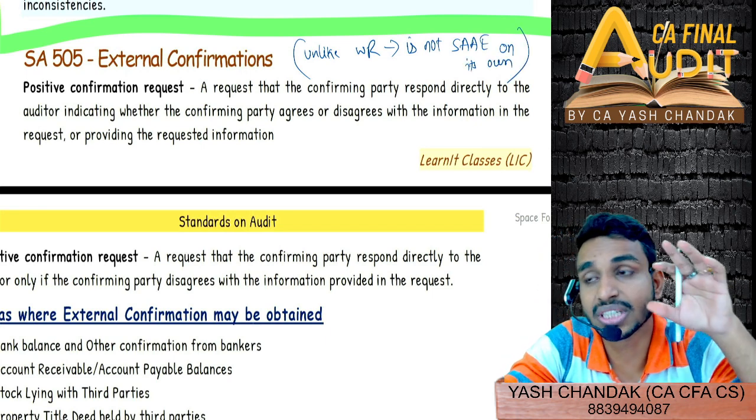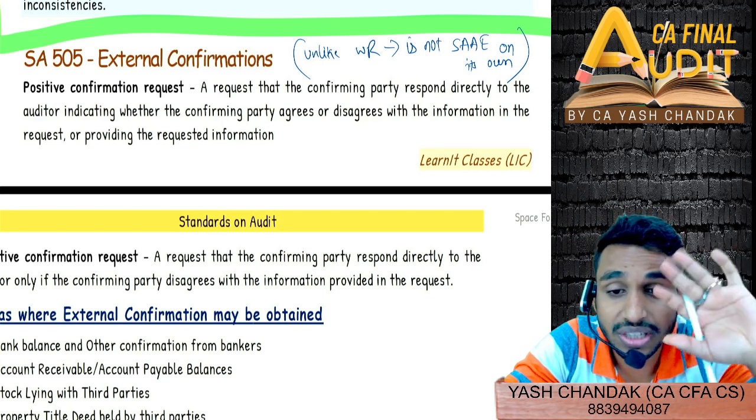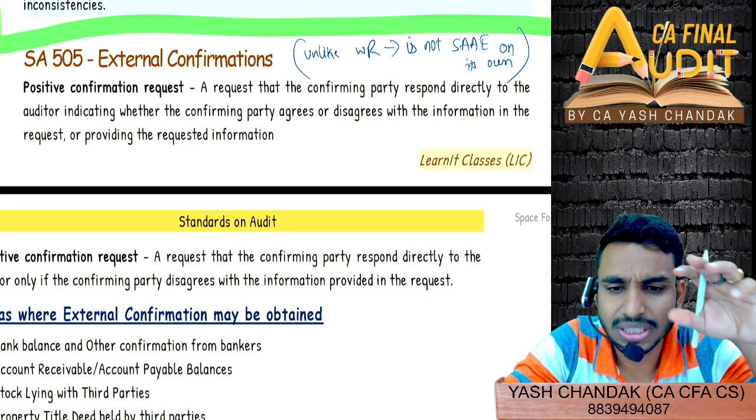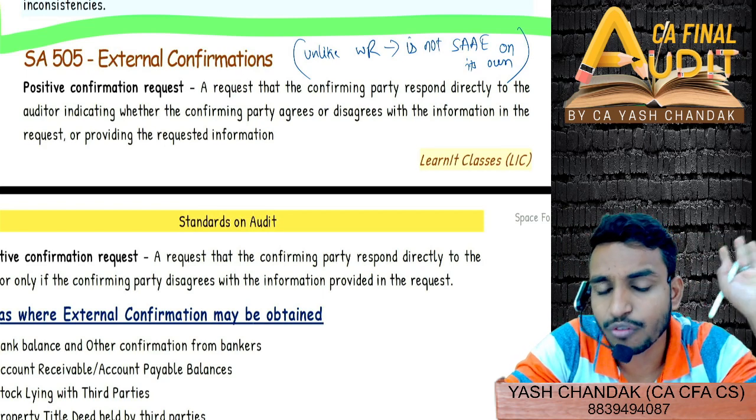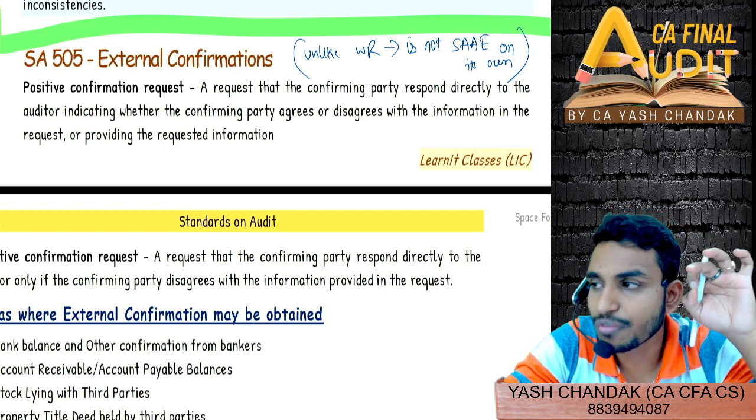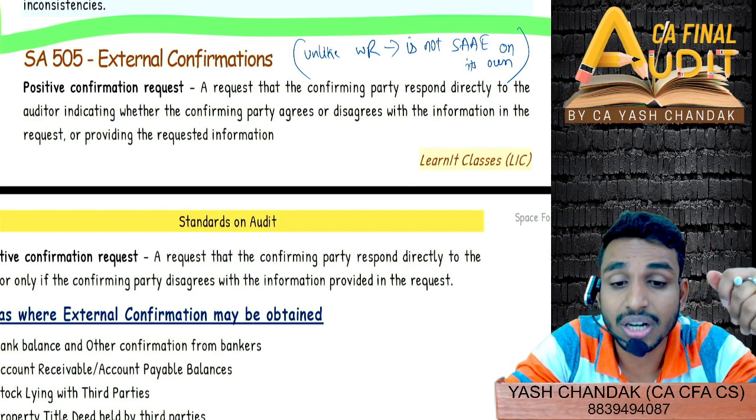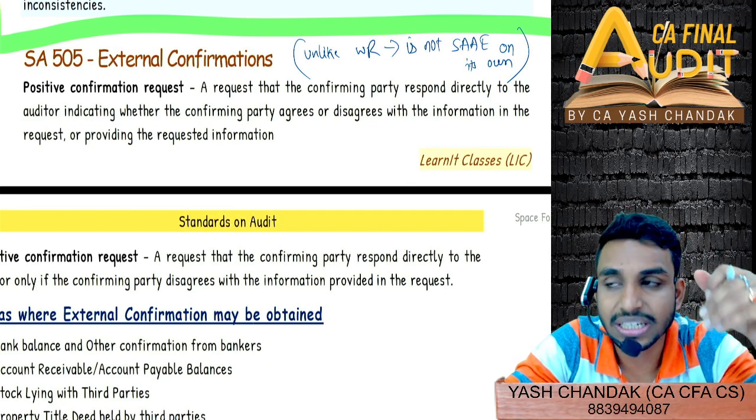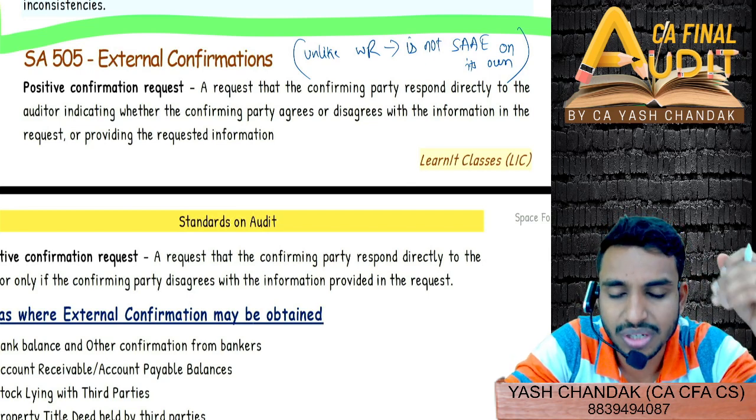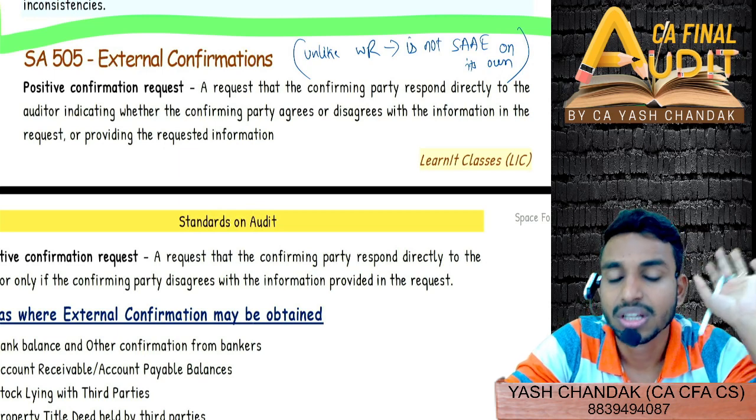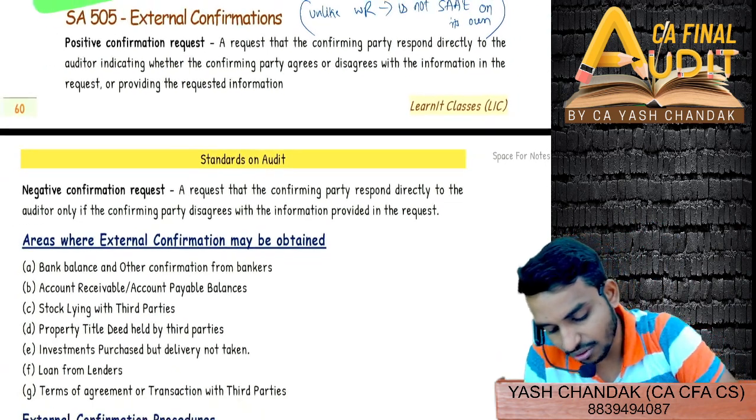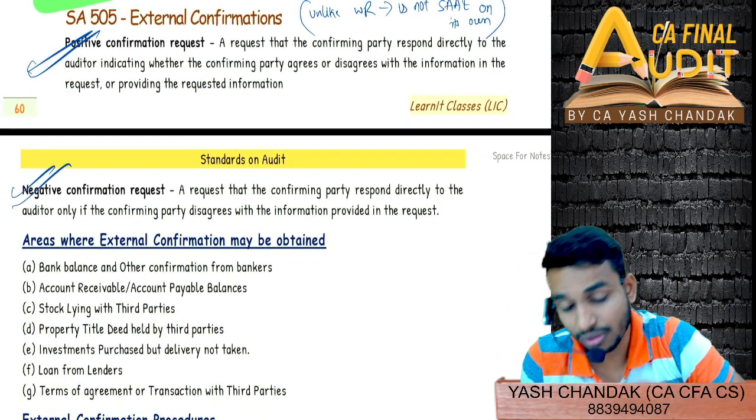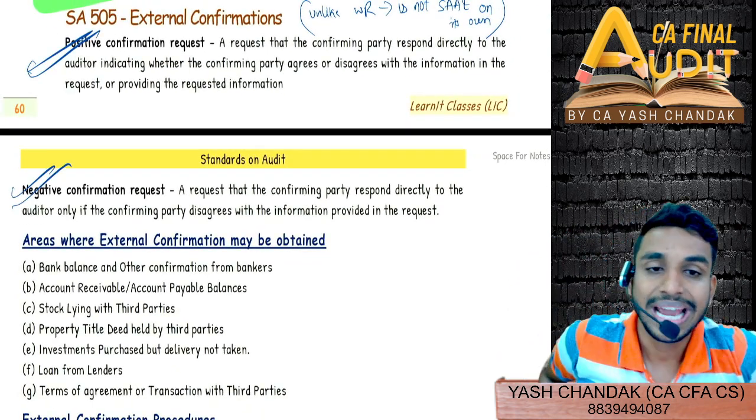However, external confirmation is with a third party, not with the management. If you are obtaining management representation or any sort of written communication with the management, then that will fall in SA 580. In SA 505, we are talking about confirming from the third party, not from the entity, not from the management or the TCWG of the entity. So positive confirmation request and negative confirmation request, I hope you are very much clear, because this can be asked in exam. Any doubt in here?